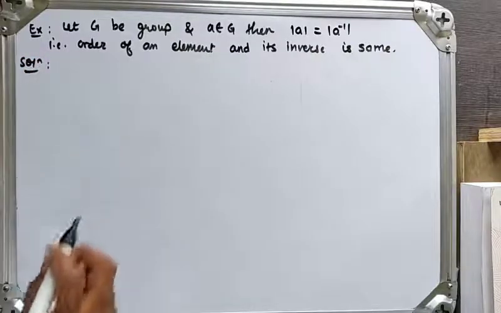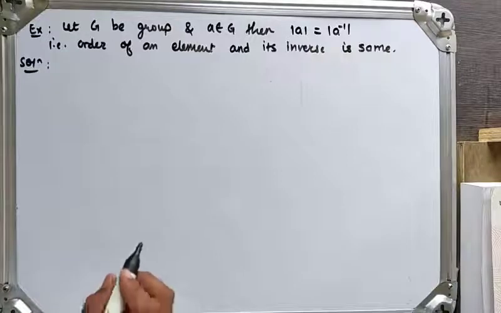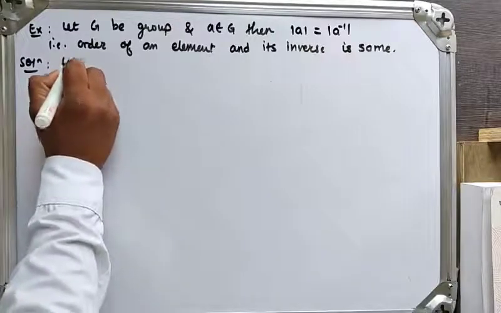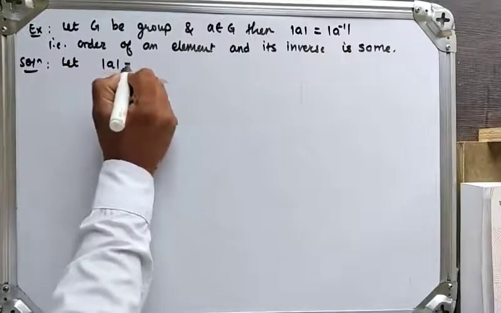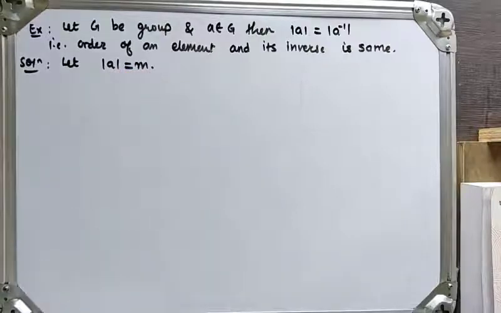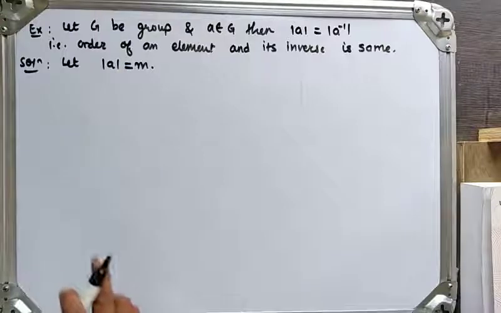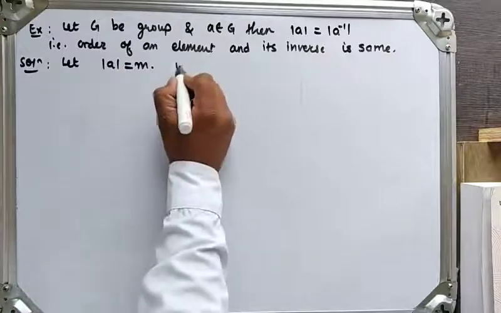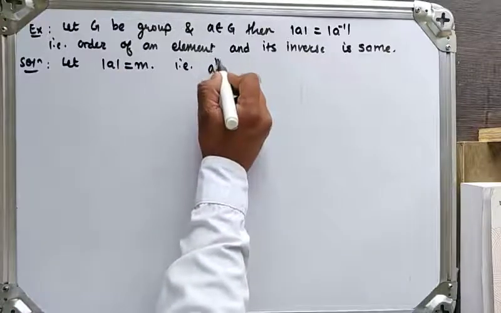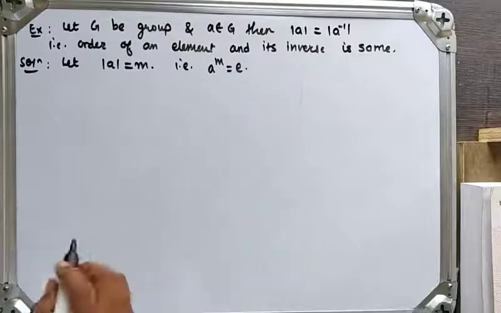What we have given: G is a group and a is an element of that group. So let us assume that order of a is equal to m. Then what happened? We have assumed order of a is equal to m. Means what? That is, a raised to m will be identity. Okay.